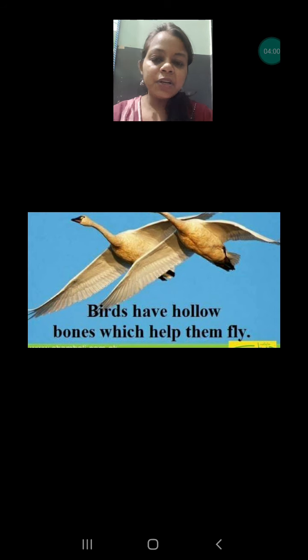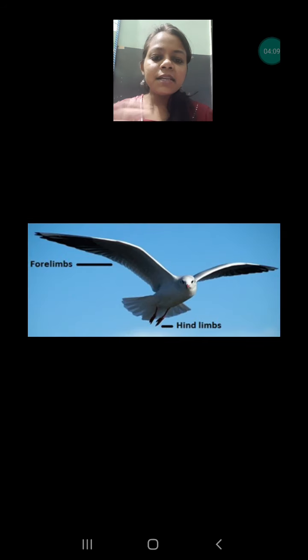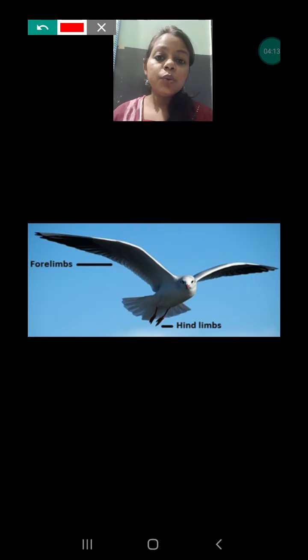So the second adaptation is in the bones. Their bones are hollow. Which type of bones are they having? They are having hollow bones. Next is the modified limbs. One more time I'm going to explain what the meaning of limbs is.